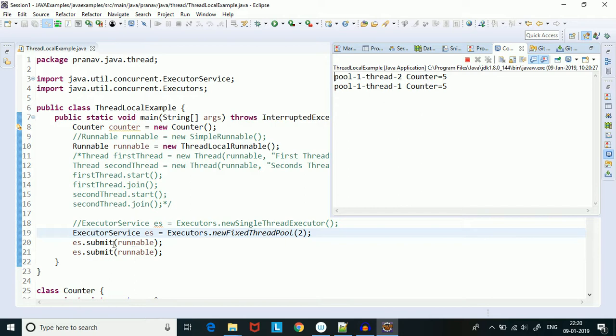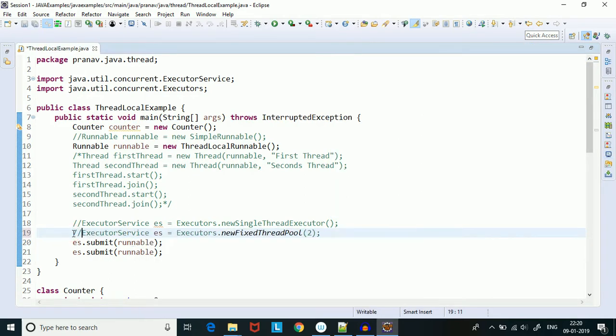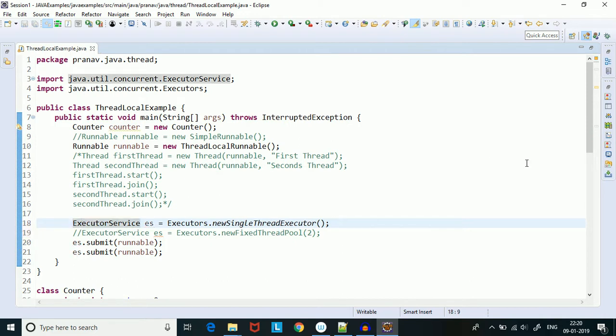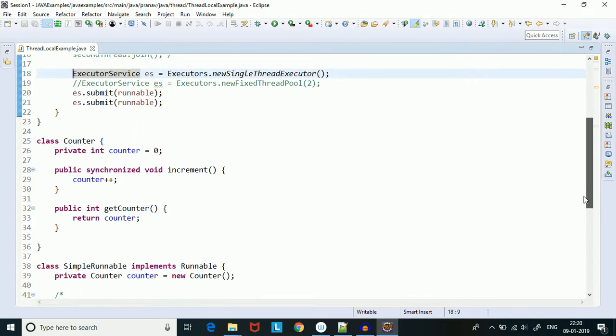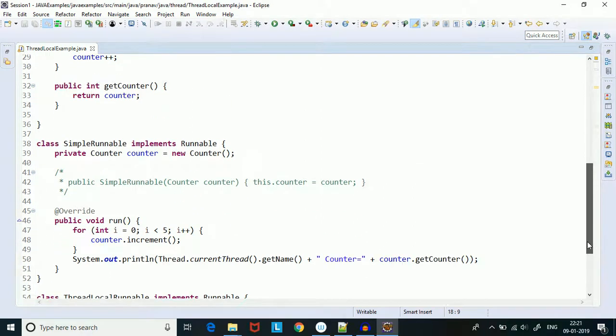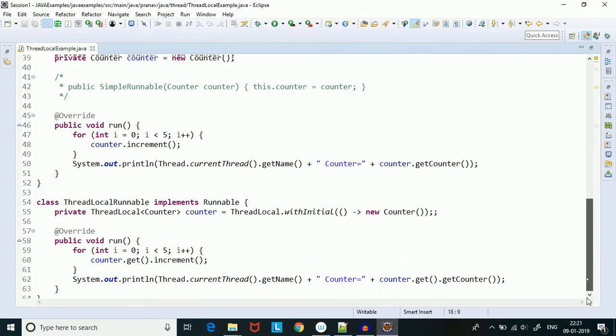Now in the earlier scenario when threads were actually being reused, how can we achieve the separation of the thread local variable? What we will have to do is, after execution of one task, we will have to reset the value of the thread local variable.